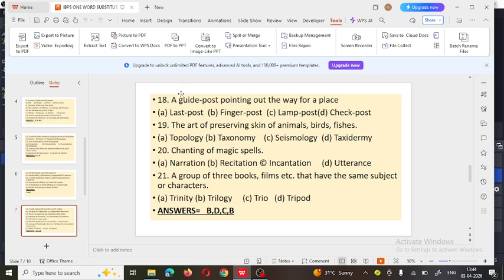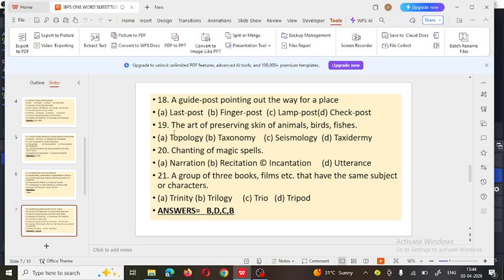Next, a guidepost pointing out the way for a place is called. Four options are there: last post, finger post, lamp post, check post. And the correct answer is what? See, the post which shows the way to a place is called finger post.